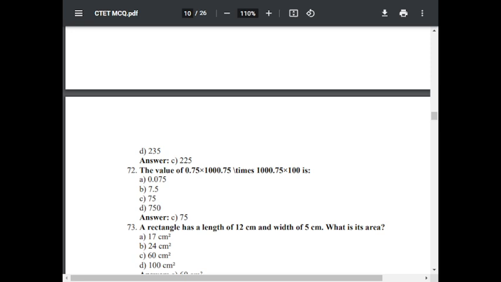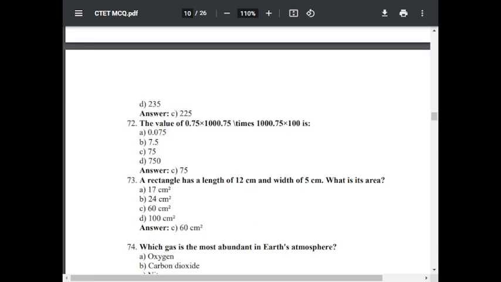Question number 73. A rectangle has a length of 12 cm and width of 5 cm. What is its area? Area is length into breadth, that is 12 into 5, that is 60 cm square. The option C is correct.